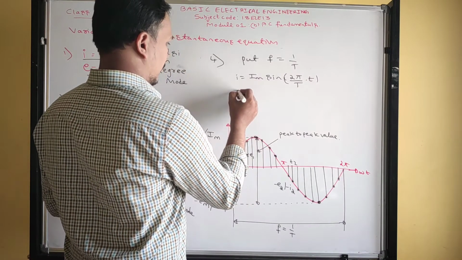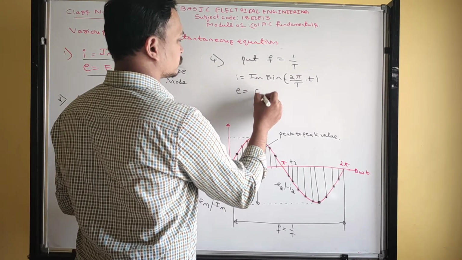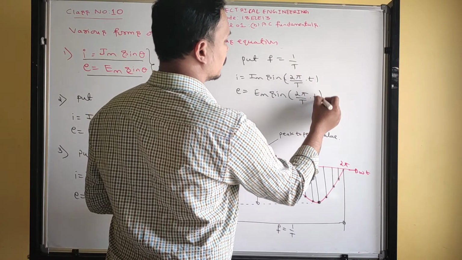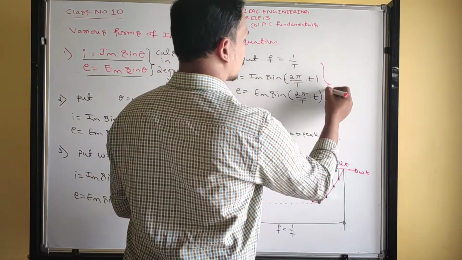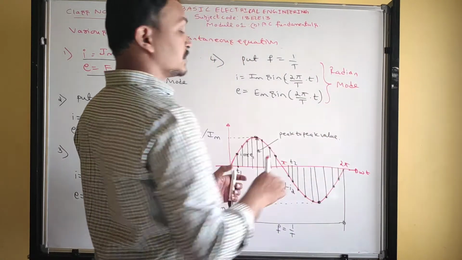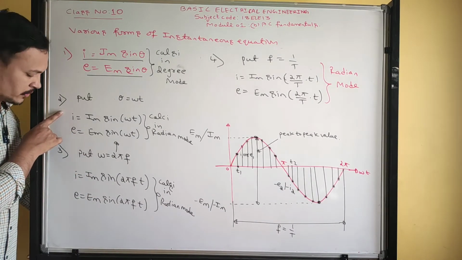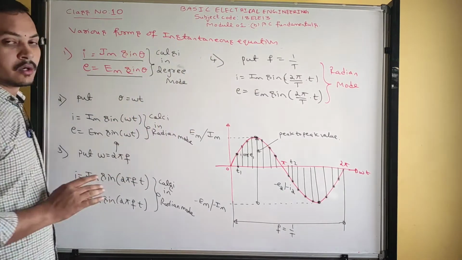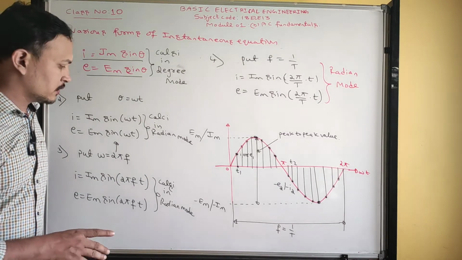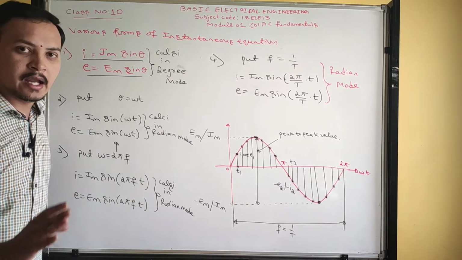Then similarly, current is written, then voltage can be written as E is equal to Em sin 2 pi by t into t. Now also I should keep the calculator in radian mode. See, the given question in the problem may be in form number 2, form number 3 or form number 4. So you should select the proper equation, and if it is either the 2nd, 3rd or 4th form, you should keep the calculator in radian mode.